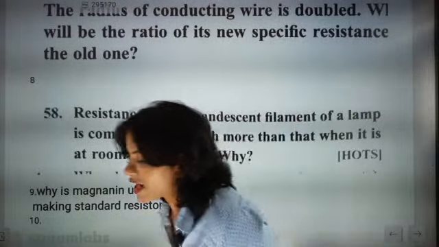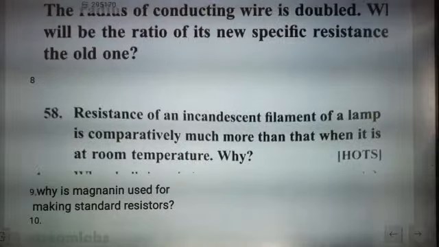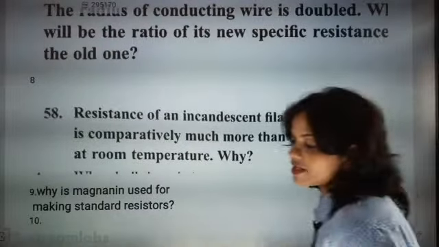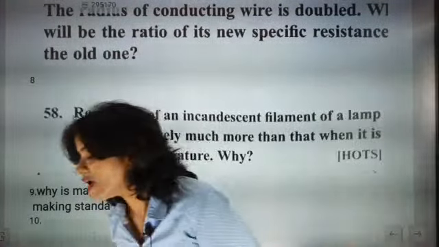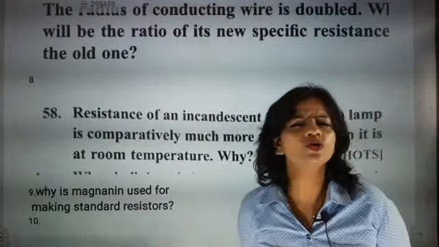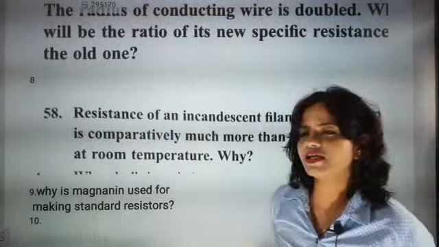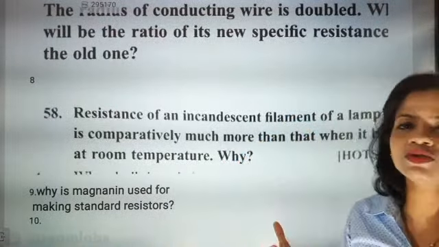Heating effect of current, absolutely correct Kartika. In short, she has given the most important point. Very good Kartika, super beta. You have to understand one thing, temperature is directly proportional to resistance. So H is equal to I square RT. Since we know that H is equal to I square RT, Joule's heating effect is there.